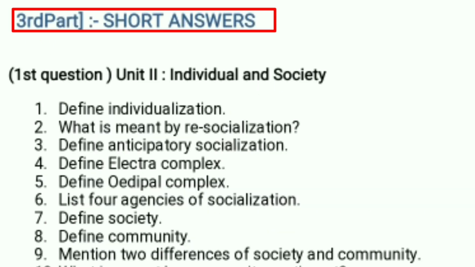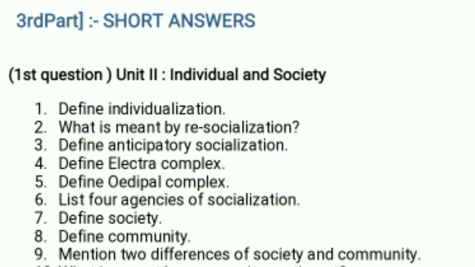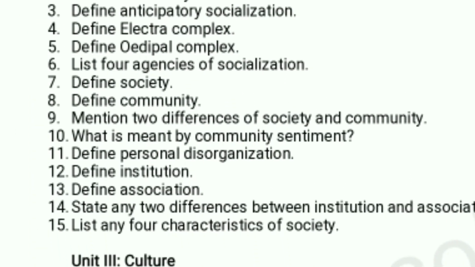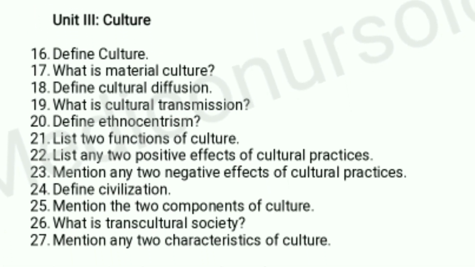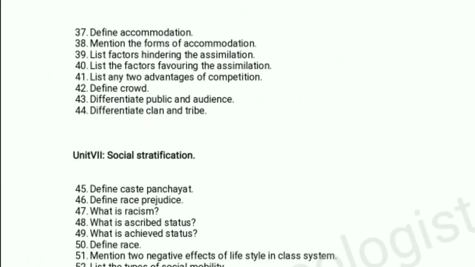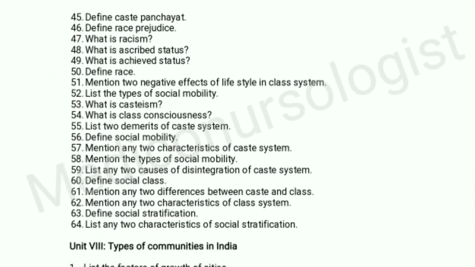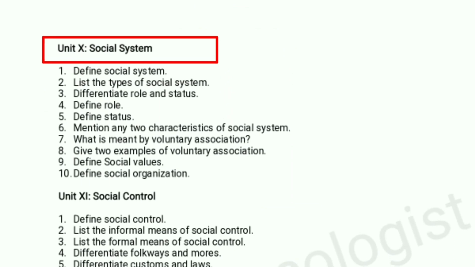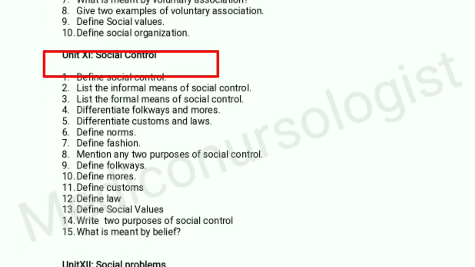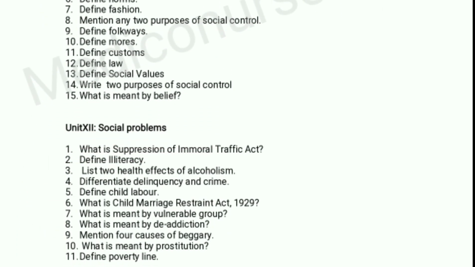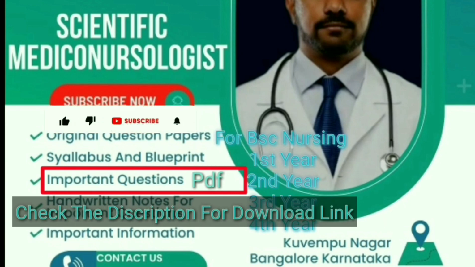So our third part is short answers, which is divided into standard questions. Out of these, some standard questions are going to come for the degree examination, and the standard units are: Unit 2 individual and society, Unit 3 culture, Unit 4 social groups and social process, Unit 7 social stratification, Unit 8 types of communities in India, Unit 10 social system, Unit 11 social control, Unit 12 social problems. Download our PDF of important questions.